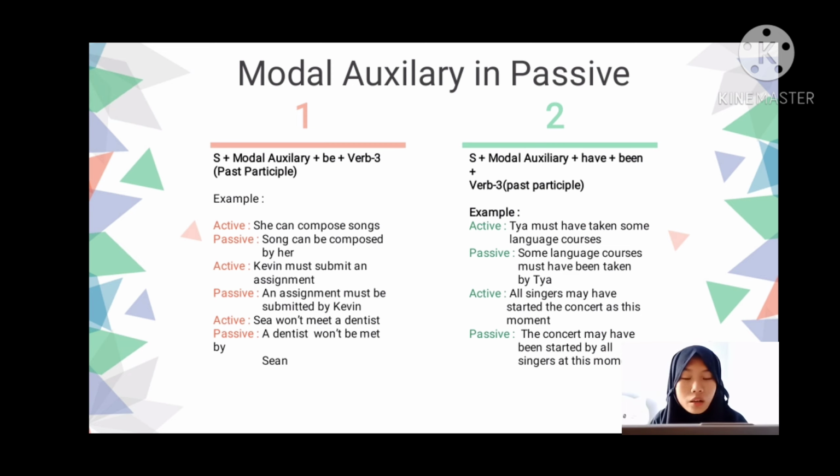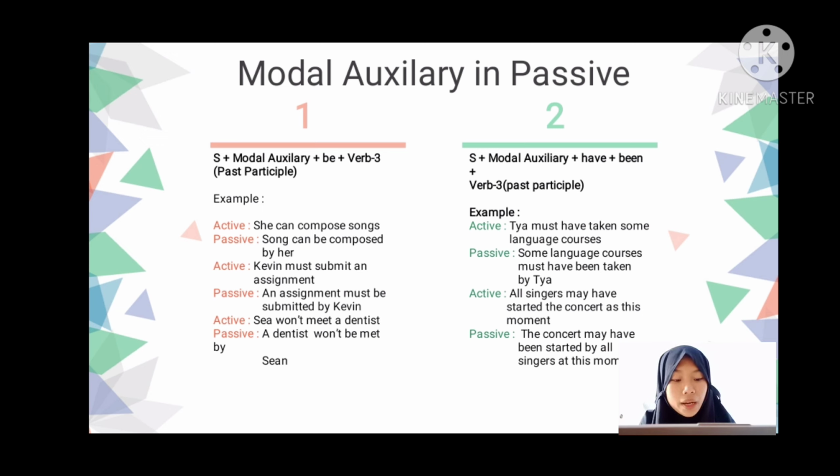Okay. The second formula of the modal auxiliary is subject plus modal auxiliary plus have plus been plus verb 3. For the example, the active is Tia must have taken some language courses. If modal meets with have, then the verb after it is verb 3. So in this case, we don't need to change it because it is already verb 3. So just like this, the passive is some language courses must have been taken by Tia.